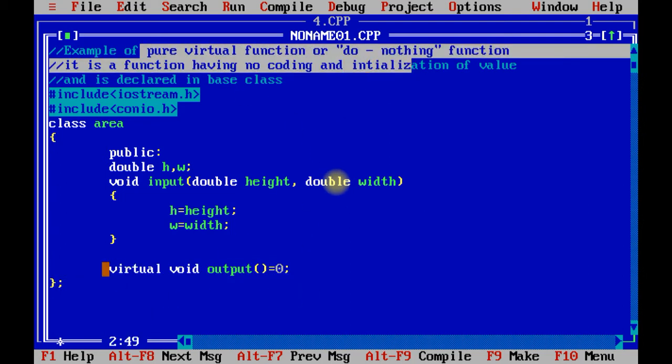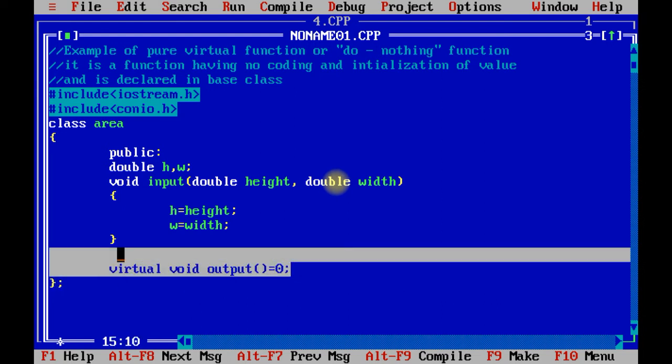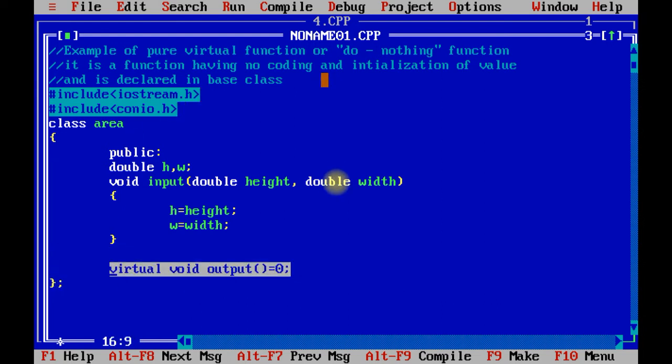And pure virtual function can be declared using virtual keyword, then return type of function, then name of function, then two brackets which represents the argument list, equals to 0 and semicolon. This is the syntax to declare pure virtual function inside the class.